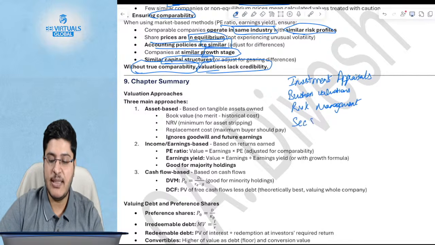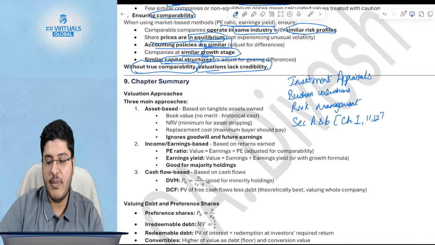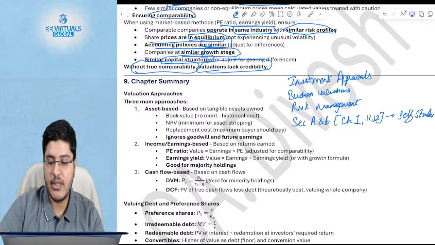Section A and section B, which is represented by chapters 1, 11 and 12 of my notes, we are fully done. This was to be done as self-study. Okay, this one is ticked, this one is ticked, this one is also ticked.